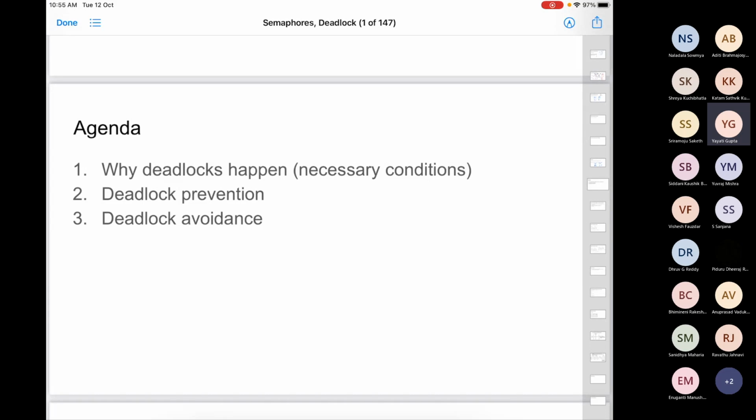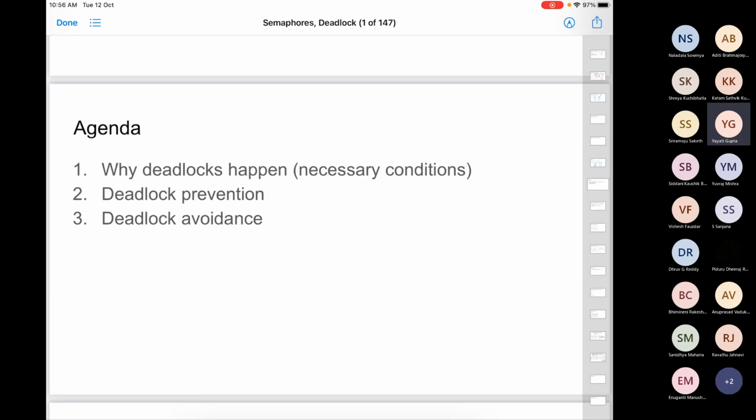Deadlock avoidance is slightly different. It is the responsibility of the system programmer or the operating system. An application programmer can write any code, and according to that code, execution can go in such a way that a deadlock happens. But a system programmer should write a separate algorithm in the operating system which ensures that deadlock doesn't happen. How will it ensure that? If at any time it feels that executing a particular line of code can result in a deadlock, it should not allow the process to proceed. We will talk about how that can be done.